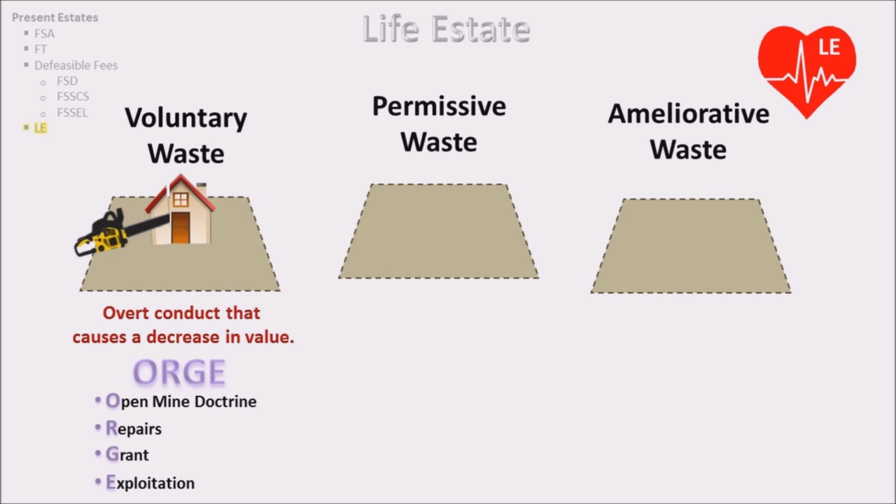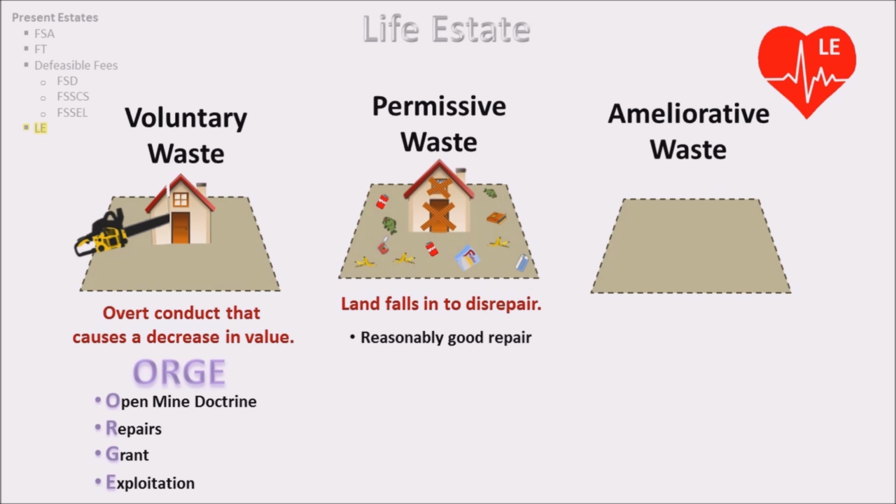Permissive waste is, in other words, neglect. It occurs when the land falls into disrepair. Thus, the life tenant must maintain the estate in reasonably good repair. The life tenant must pay taxes associated with the land, including taxes on income made from using the land. If no income is made, then the life tenant must pay tax on the fair rental value of the land, and the life tenant must pay interest if the land has a mortgage.